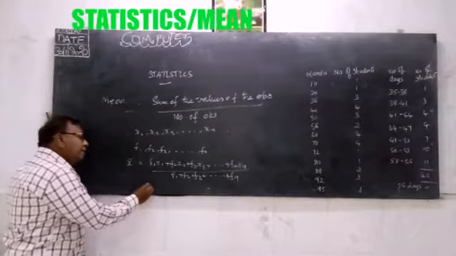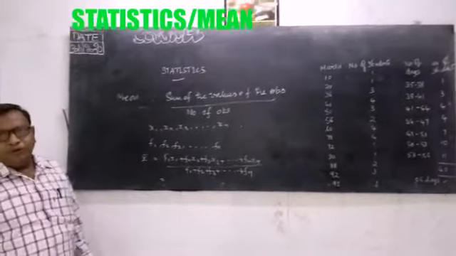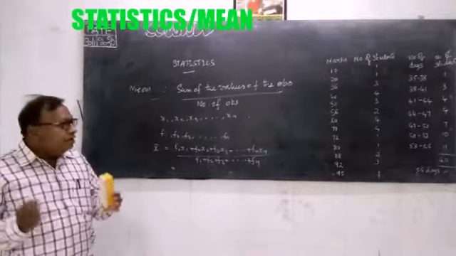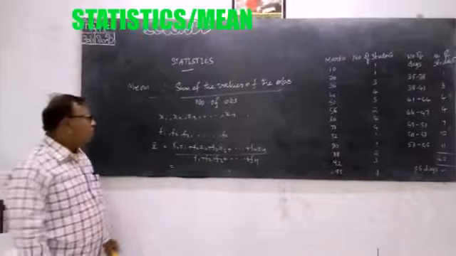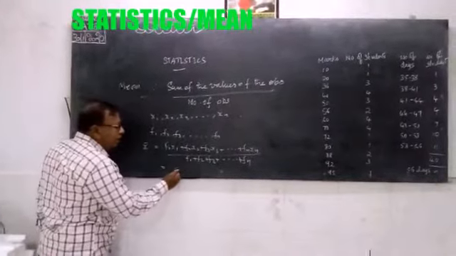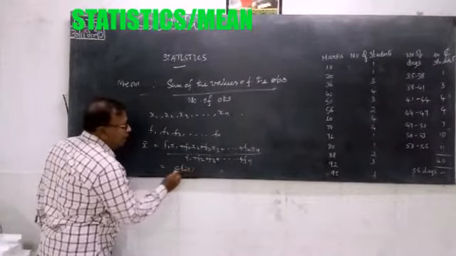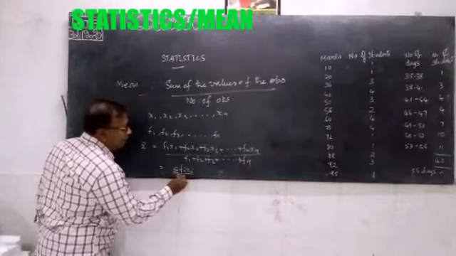This is a lengthier one if you observe carefully. So to remember it, we write it in a condensed form: sigma fi xi by sigma fi.